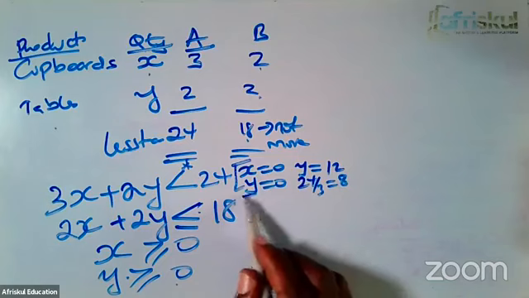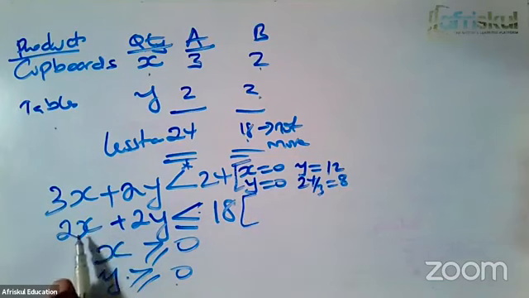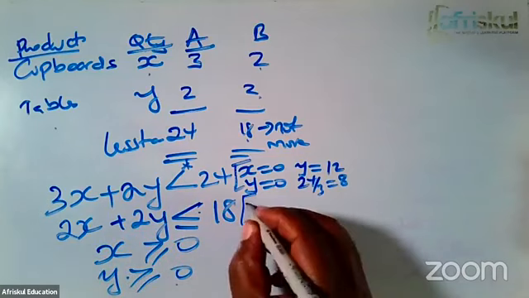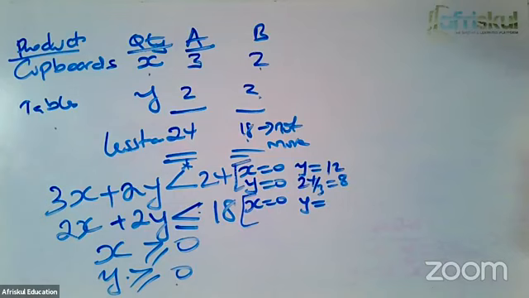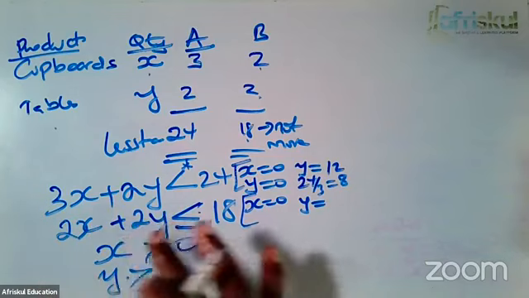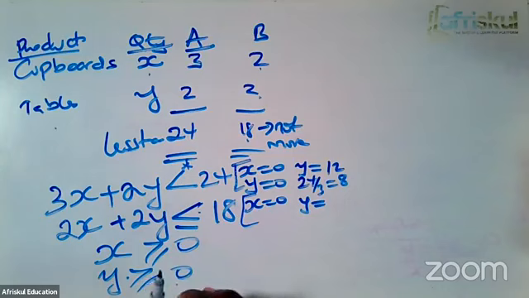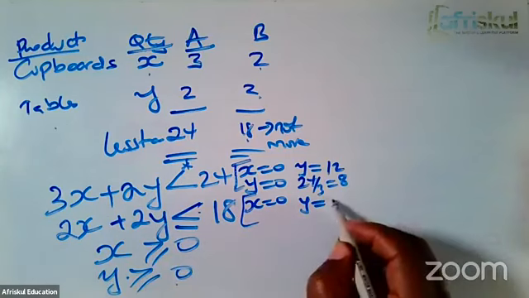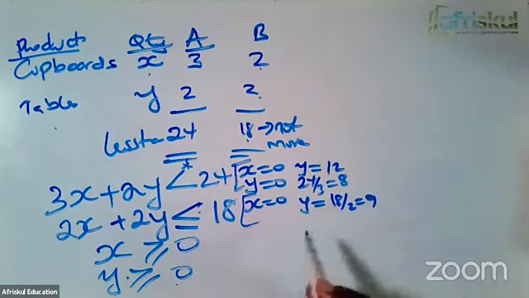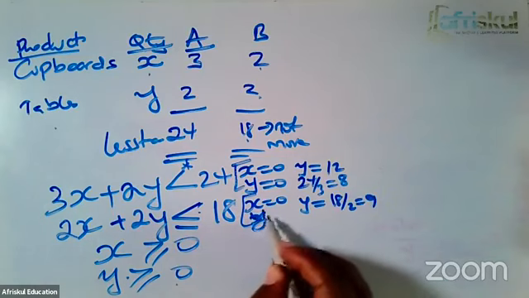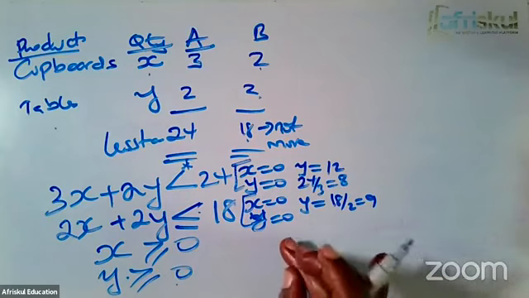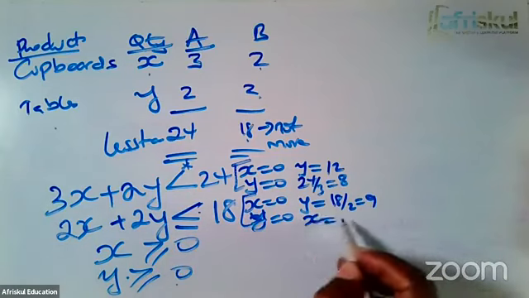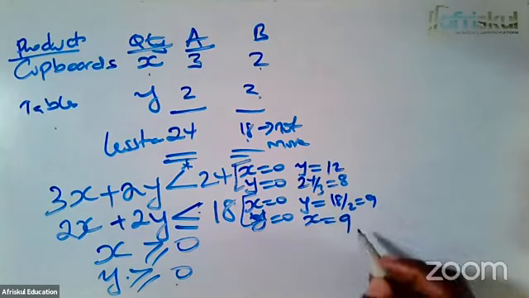How about the next one? For this equation too, I want 2 points. So how do I get the 2 points? Quite easy. When X is 0, what will the value of Y be? When X is 0, this term disappears. So 2Y will be equal to 18. So then Y will be 18 divided by 2, which gives me 9. To get the second point, you always look at Y being equal to 0. So when Y equals 0, X will be equal to 18 divided by 2, which gives me 9.